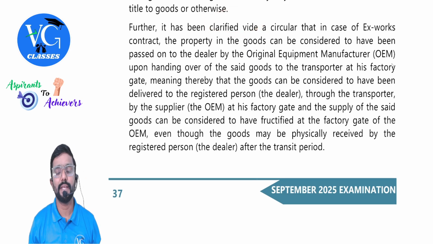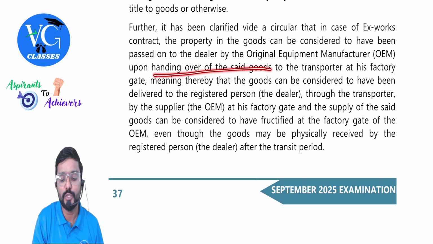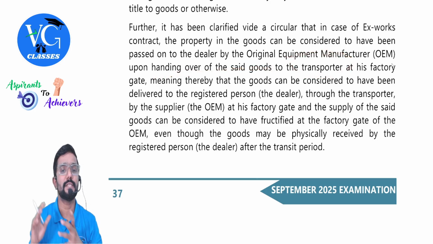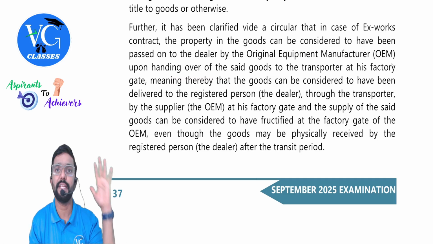Vide a circular, in case of ex-works contract, the property in the goods can be considered to have been passed on to the dealer by the original equipment manufacturer, that is the supplier, upon handing over the said goods to whom? The transporter at his factory gate. His responsibility will end at the factory gate.